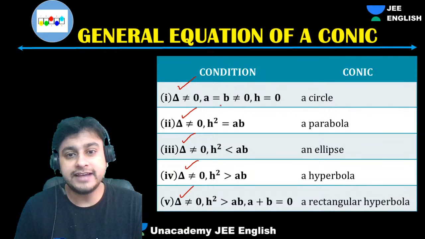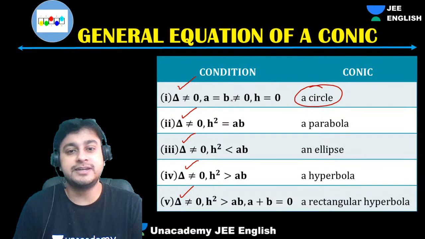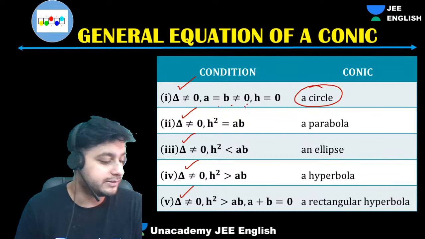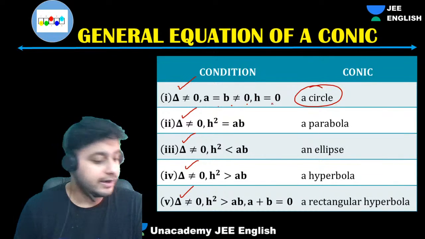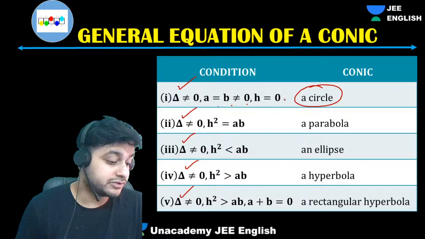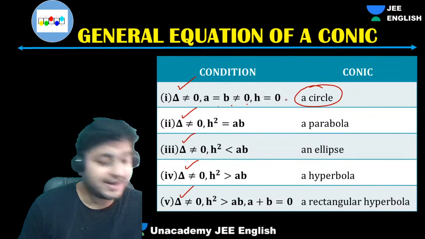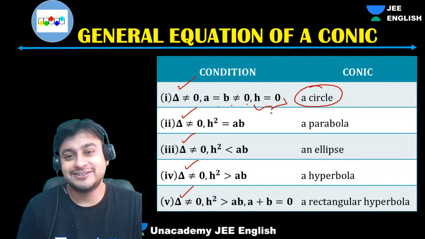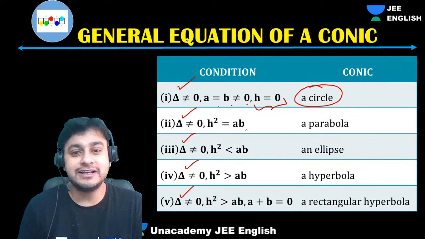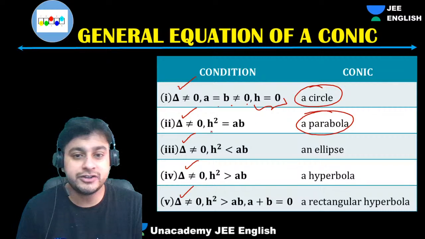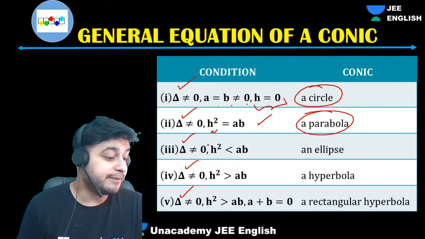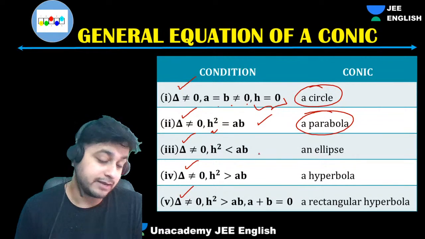Obviously we have discussed the circle concept. A will be equal to B, which should not be 0, right? And h equals to 0 for a circle. Parabola has this condition: h square should be equal to AB, then only it will be called a parabola.